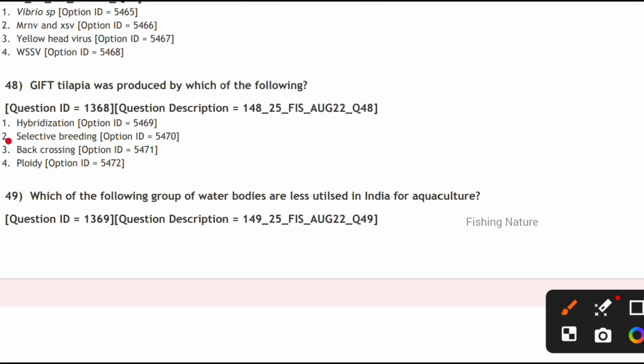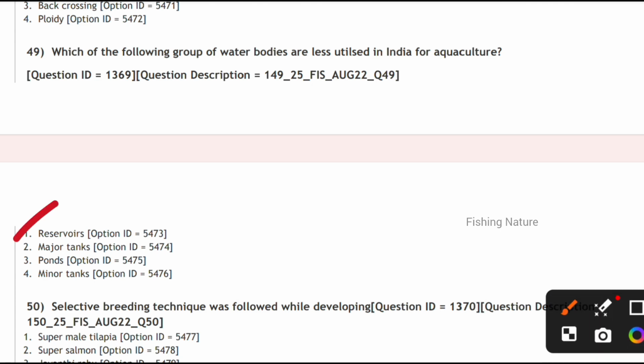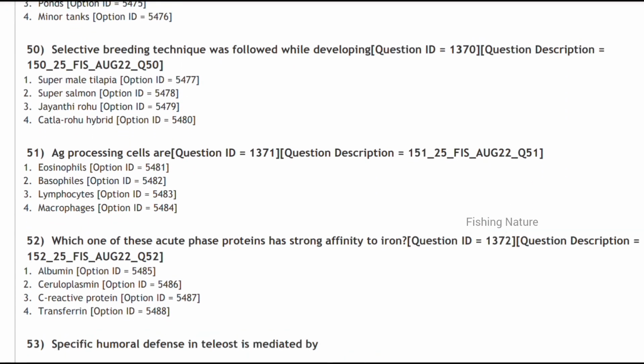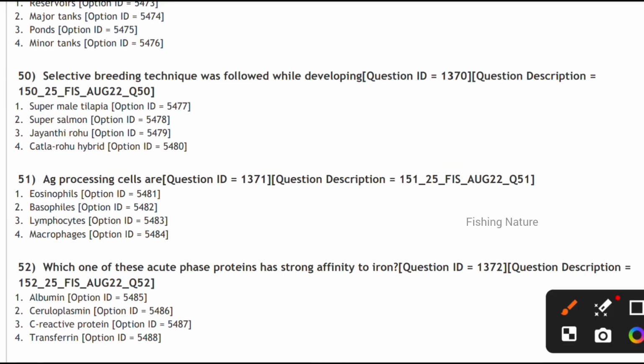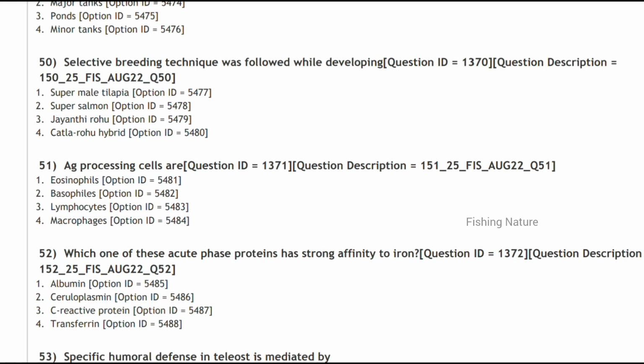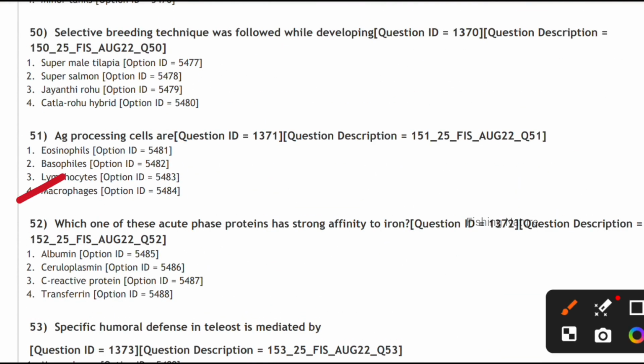Next, which of the following groups of water bodies are less utilized in India for aquaculture? Reservoirs are less utilized. Selective breeding technique was followed while developing the super male tilapia, or the genetically improved rohu. Here, the antigen processing cells are macrophages. Here option D. Next, which one of these acute phase proteins has a strong affinity to iron? Transferrin has the strong affinity to iron.